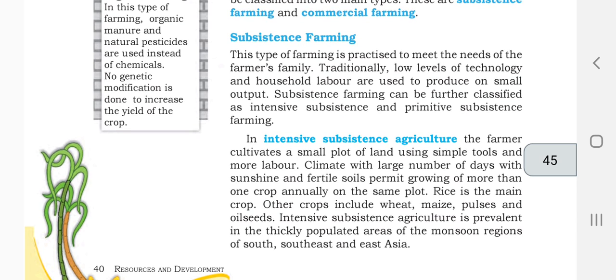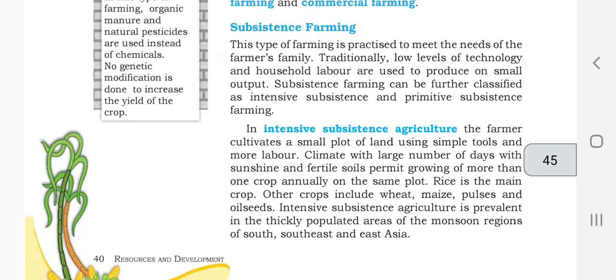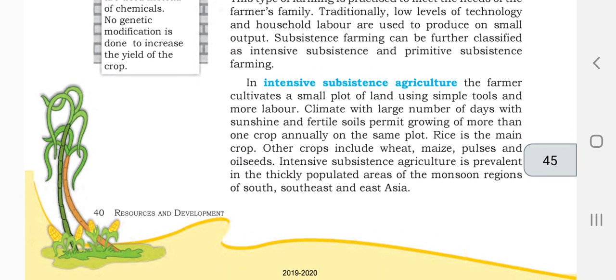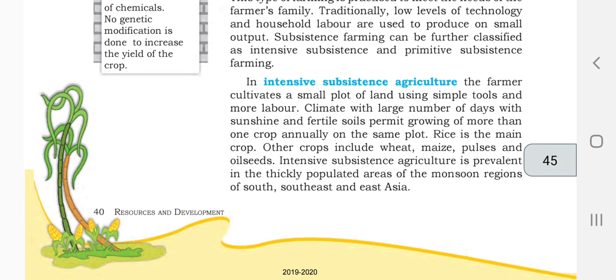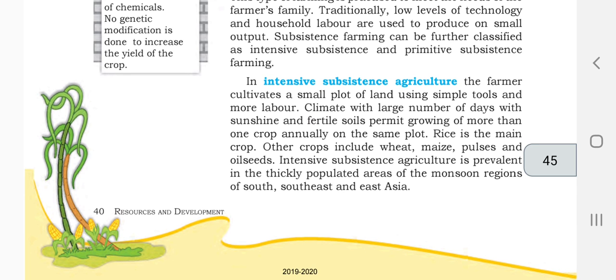Subsistence farming can be further classified into intensive subsistence and primitive subsistence farming. The first one is intensive subsistence agriculture. That is, the farmers cultivate a small plot of land using simple tools and more labor. These farmers have more and more simple tools, and they have more and more labor. They pay wages to the laborers, because their land will be very big. In that kind of area they do the production.